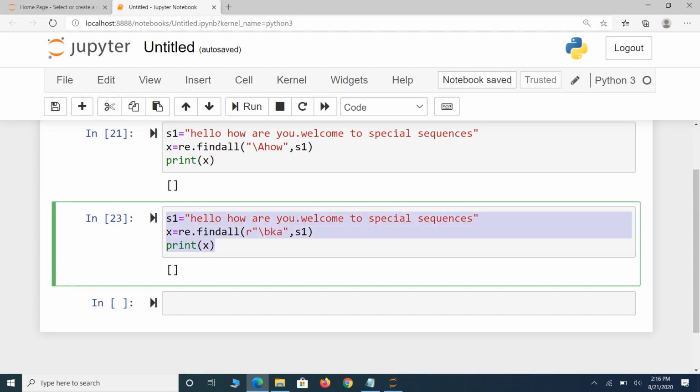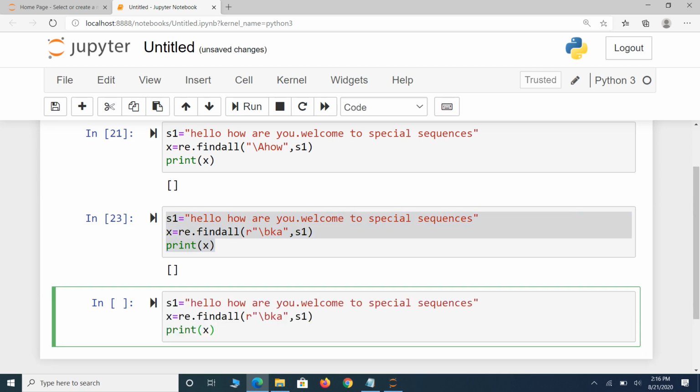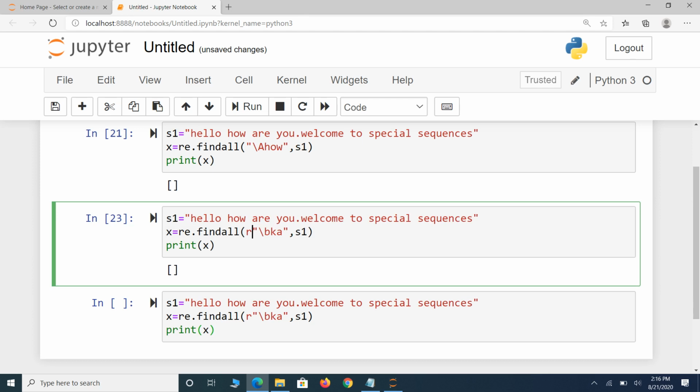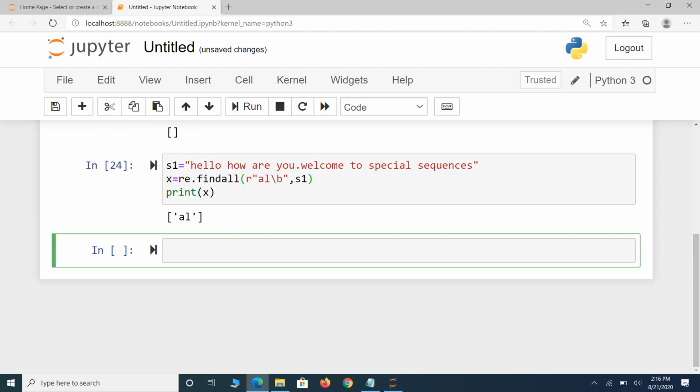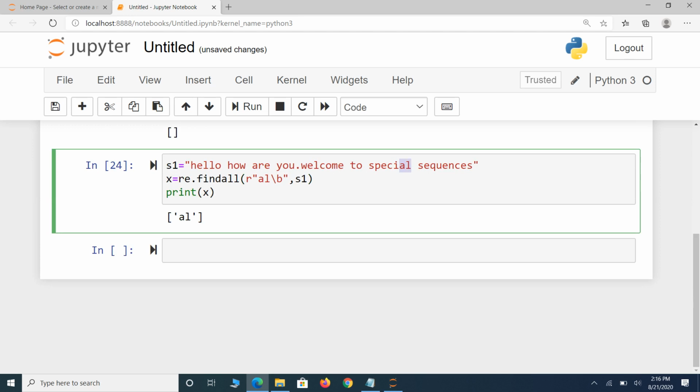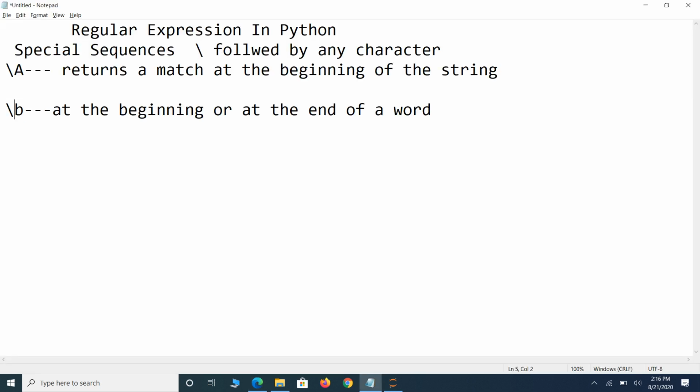One more example. Here in this case I am checking for starting. Suppose if you want to check at the end, for example al backslash b, that is for any word ended with al. Here we check any word that ended with al, yes, present. See, here al is available. This is backslash b. Backslash b means simply check whether the given pattern is present at the beginning of a word or is present at the end of a word.